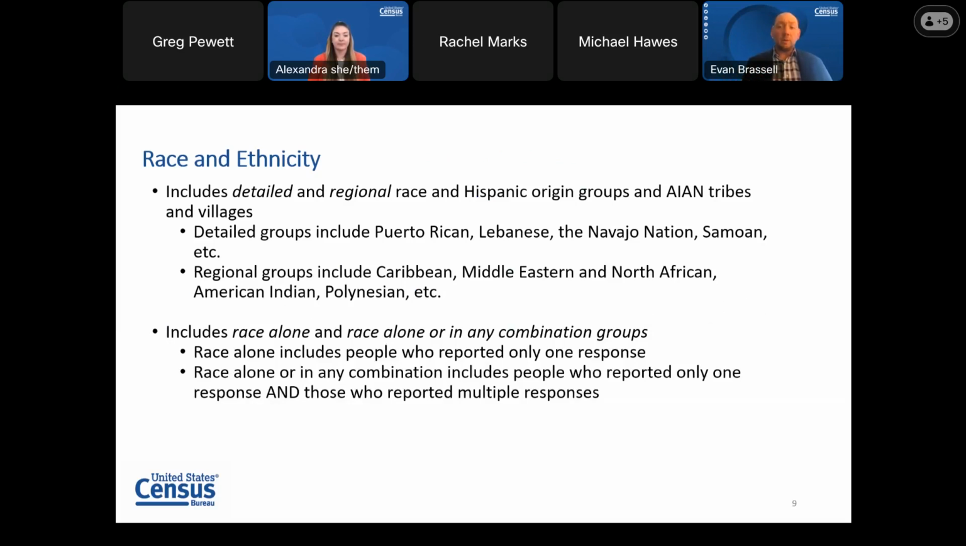Race alone or in any combination refers to those who report a single group and those who also indicate another group as well. Using the Korean example that I mentioned earlier, it would be someone who indicated that they're Korean and perhaps Vietnamese. It could also be someone who indicated that they're Korean and Jamaican. Those would fall into the race alone or in any combination group. It's important to note that race alone represents the minimum number of people who identify with that group, whereas race alone or in combination represents the maximum number of people who identify with that group.